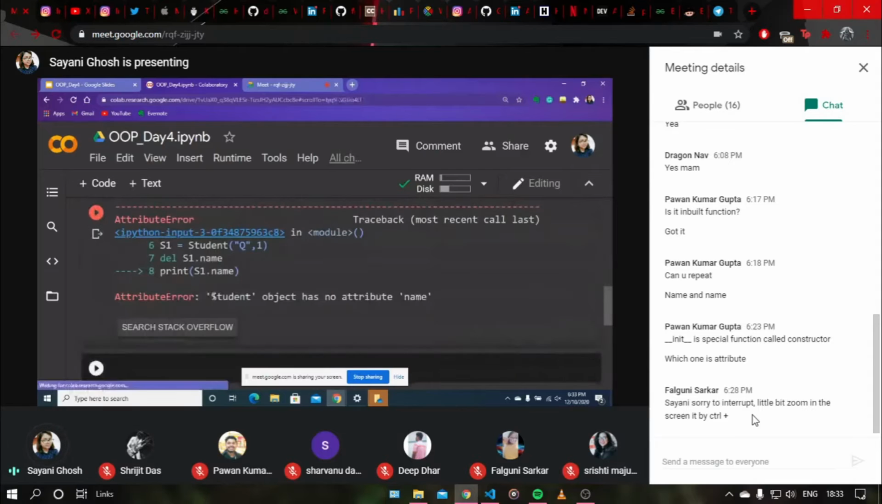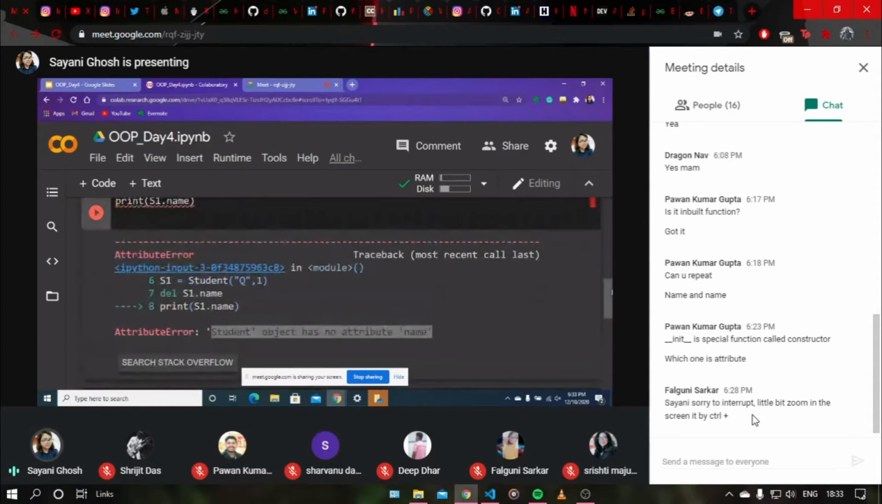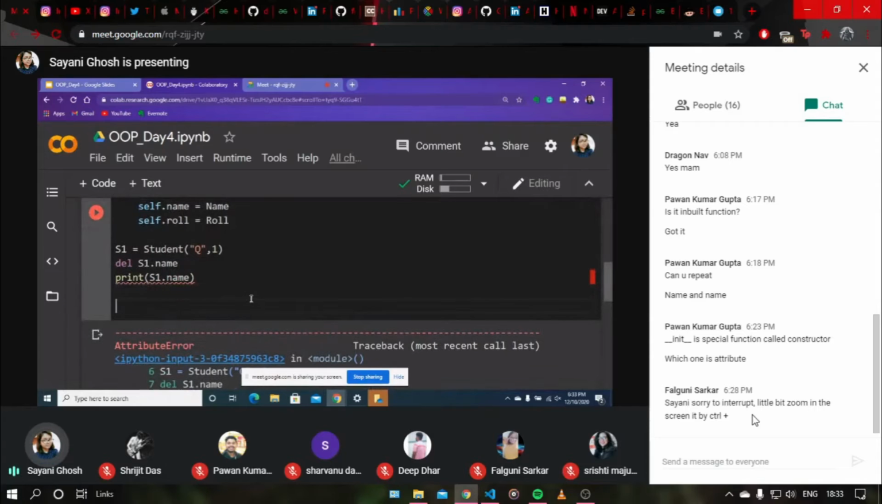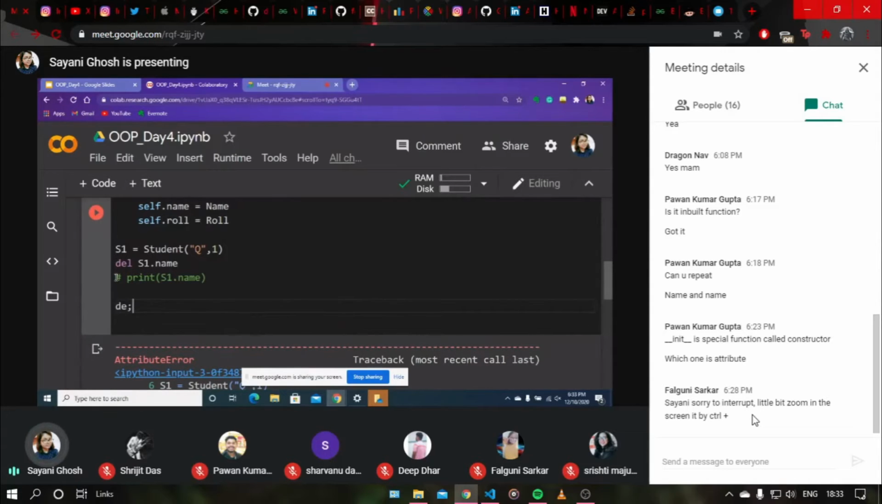Yeah, "Student object has no attribute name," so that means it has been deleted. Okay, the attribute has been deleted. So this is how you can separately delete attributes if you want. And if you want to delete a whole object, then what will you do? You will have to just write del S1.